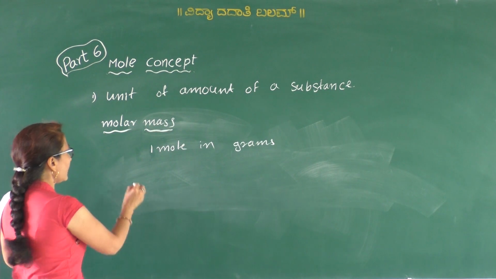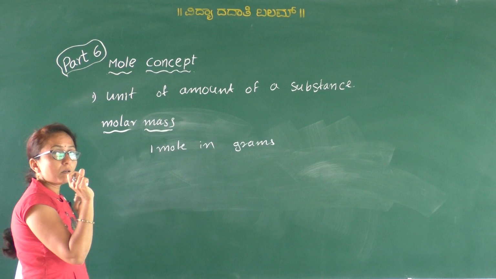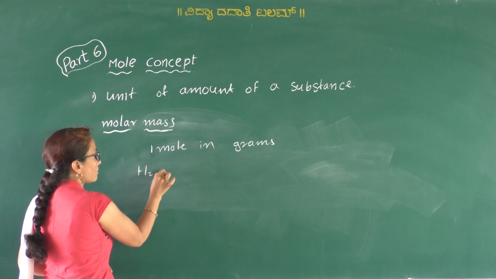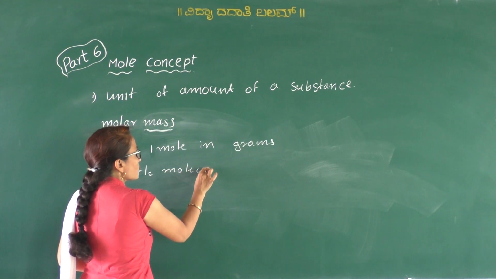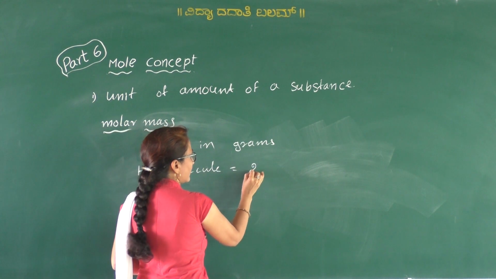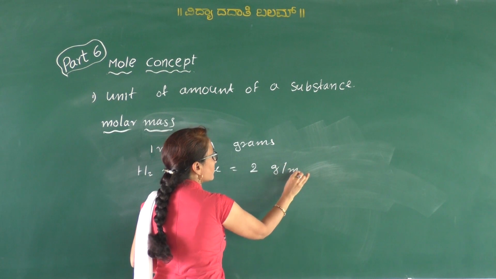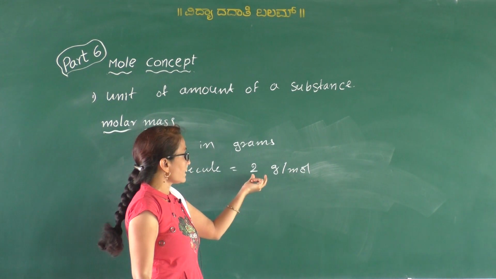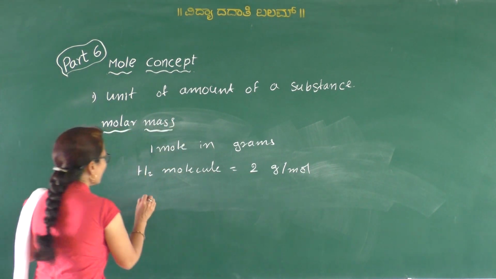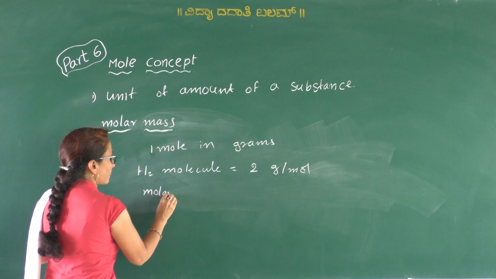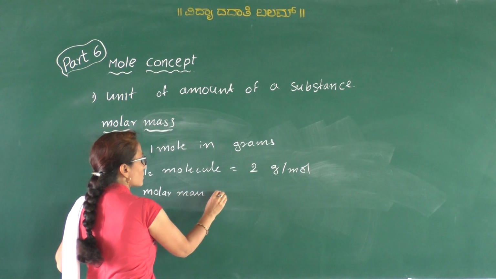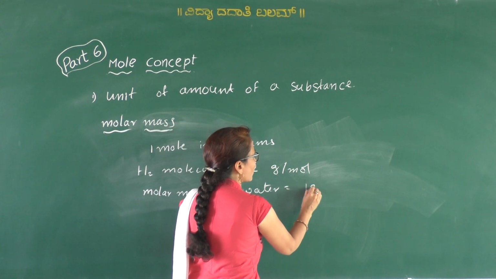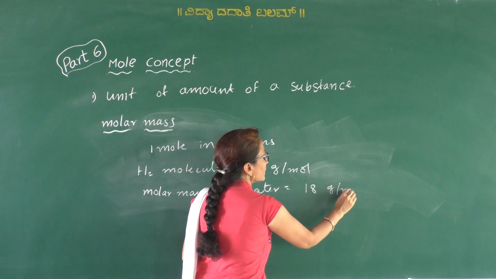For example, molar mass of hydrogen molecule is equal to 2 gram per mole. That means 1 mole of hydrogen weighs 2 grams. Similarly, molar mass of water is equal to 18 gram per mole.